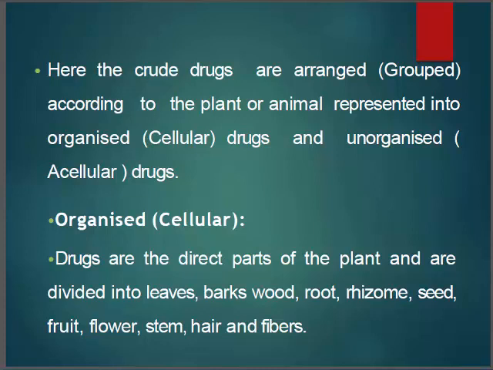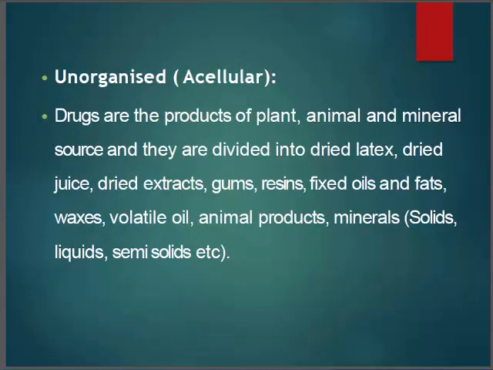Organized means drugs that are the direct parts of the plants and are divided into leaves, bark, wood, root, rhizome, seed, fruit, flower, stem, hair and fibers. If the drugs are arranged according to the parts which represent them, this kind of classification is called morphological classification.